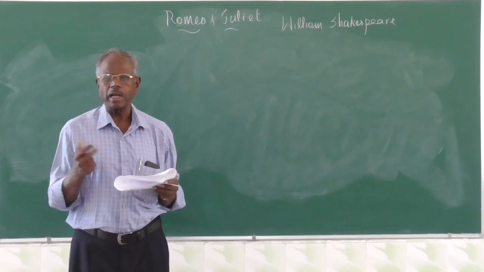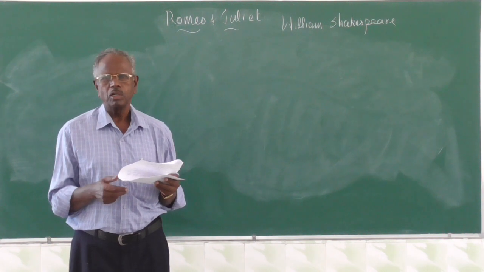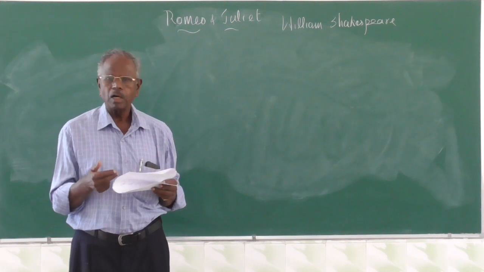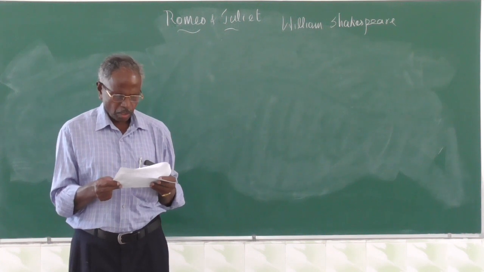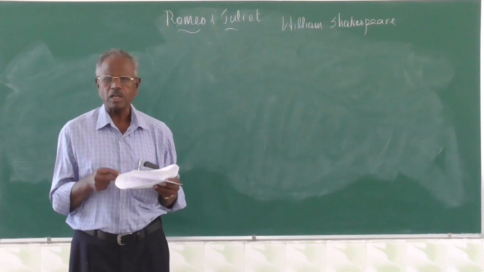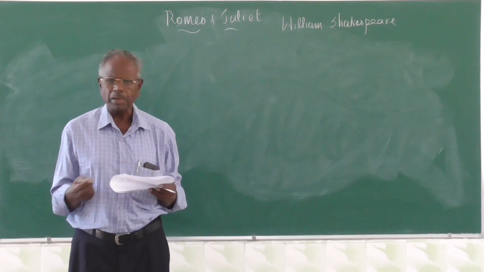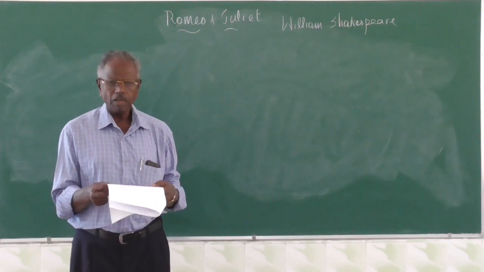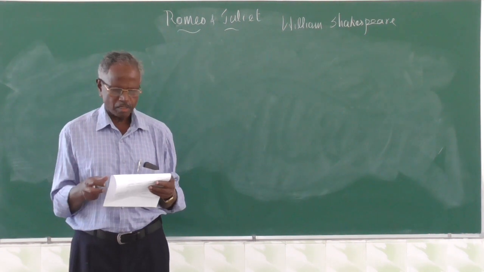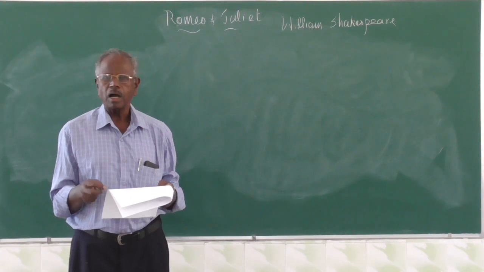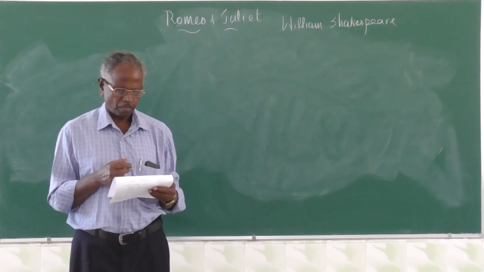So Lord Montague, Lady Montague, Lord Capulet, Lady Capulet. Then we have Romeo, who is the son of Lord Montague, and Juliet, daughter of Lord Capulet. Then Tybalt, he was Lord Capulet's cousin. Then we have Romeo's 2 friends, Mercutio and Benvolio. Then we have a friar, that's a priest, Friar Lawrence, who conducts the marriage of Romeo and Juliet. Then Count Paris, who was supposed to marry Juliet.